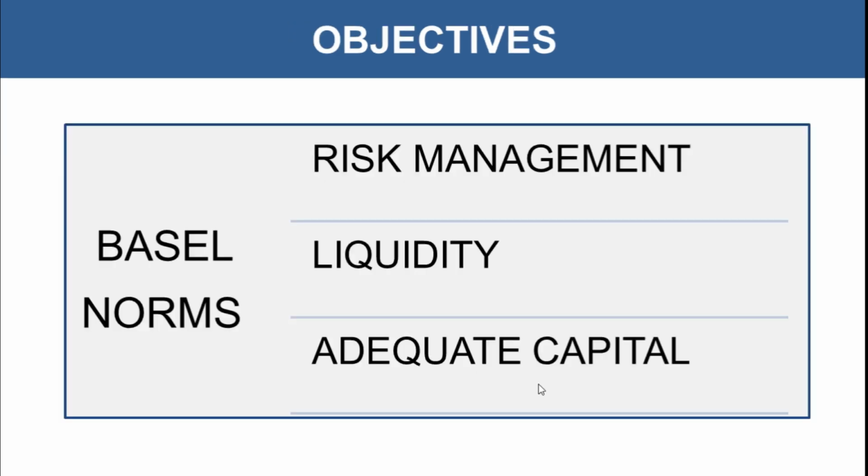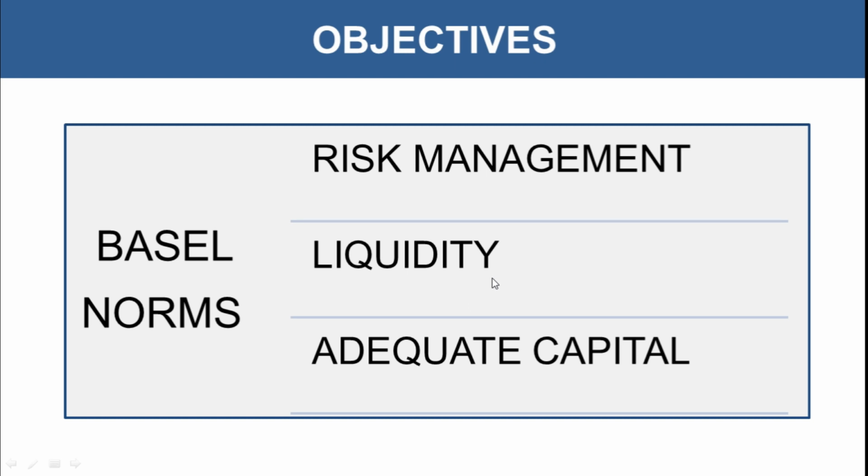So let's have a look at the objectives of forming these Basel norms. As we have discussed, the first objective was risk management. How much amount the bank should keep as capital in order to deal with those kinds of risk, and how much risk should it allocate to different kinds of assets, which we call risk weighted assets. What proportion of risk should be assigned to different classes of assets, as loans are in different sectors, so the risk related would be different in various sectors.